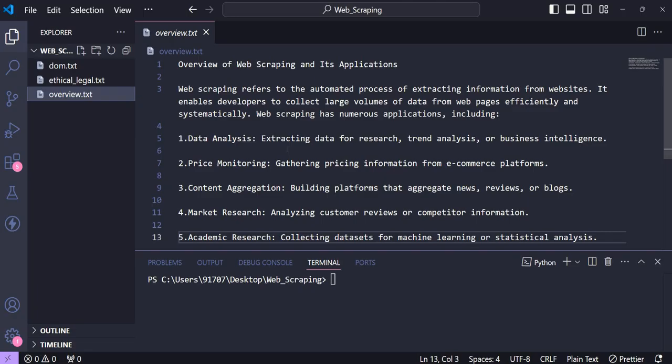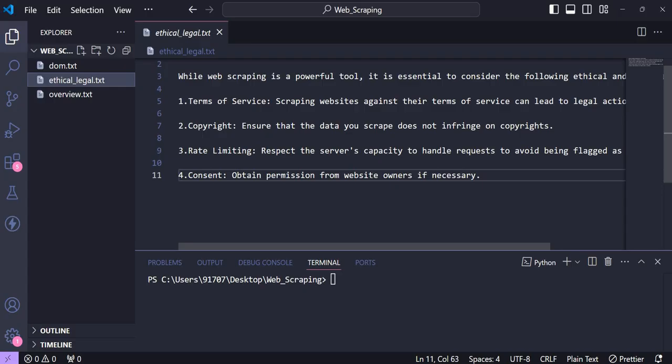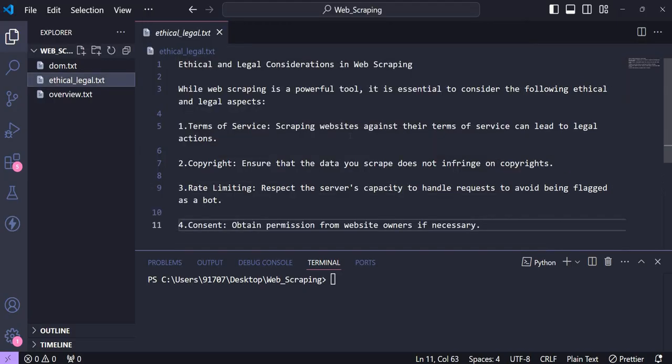Now there are some ethical and legal considerations which we have to consider when we are doing web scraping. As we know, web scraping is a powerful tool. First of all, we have to consider the terms of service of that particular website.